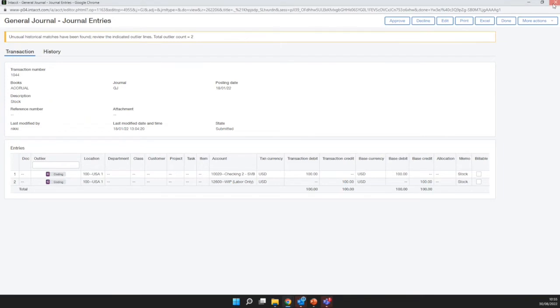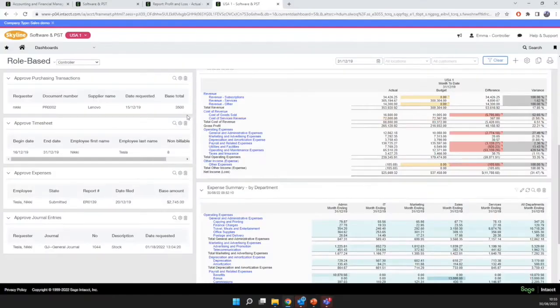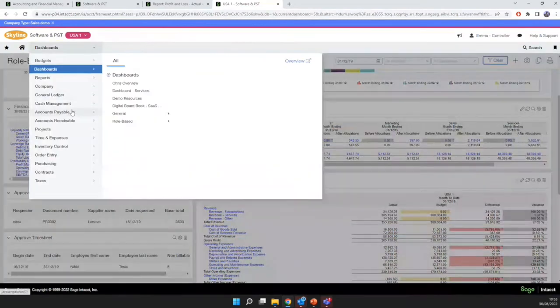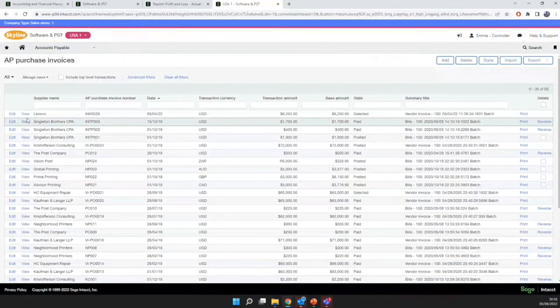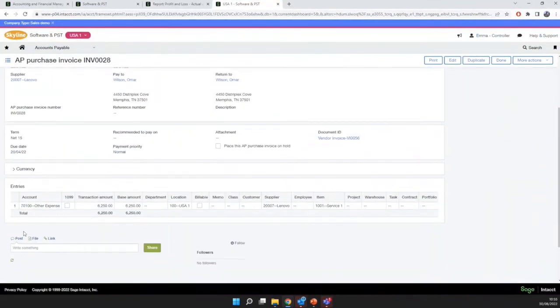Another thing that we can do with Sage Intacct, if we, for example, go into our invoice list, is use what we call our collaborate function. If we go into a purchase invoice, at the bottom you'll see there's this area where we can post, file, and link, and we can type into this record.